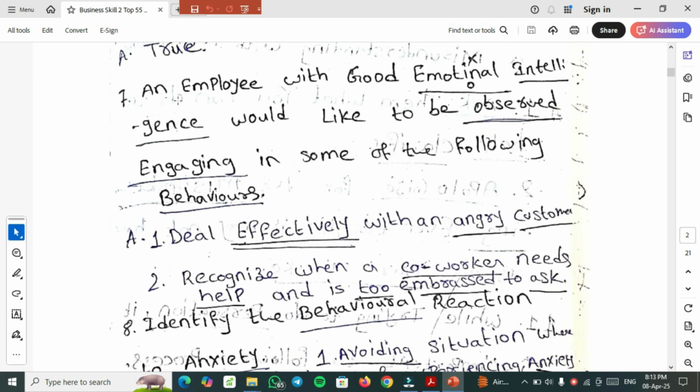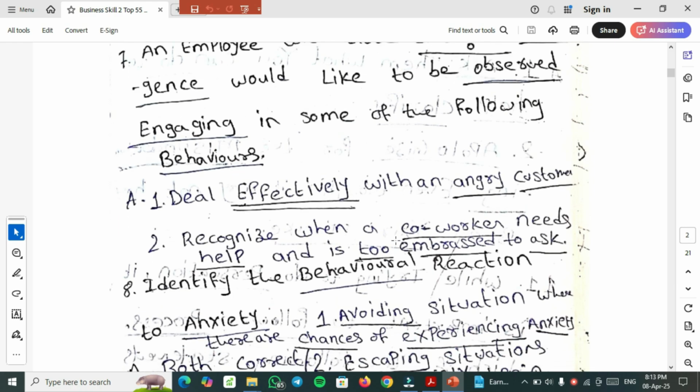Seventh important question, an employee with good emotional intelligence would like to be observed engaging in some of the following behaviors. So this is an MCQ multiple select question. In this you have to select the two right answers among the 5-6 options. So the first right answer is deal effectively with an angry customer. Second one is recognize when a coworker needs help and is too embarrassed to ask. So in our work environment, some people are shy. If they have any problems, they would not ask, but we need to take care of all of them in our team.